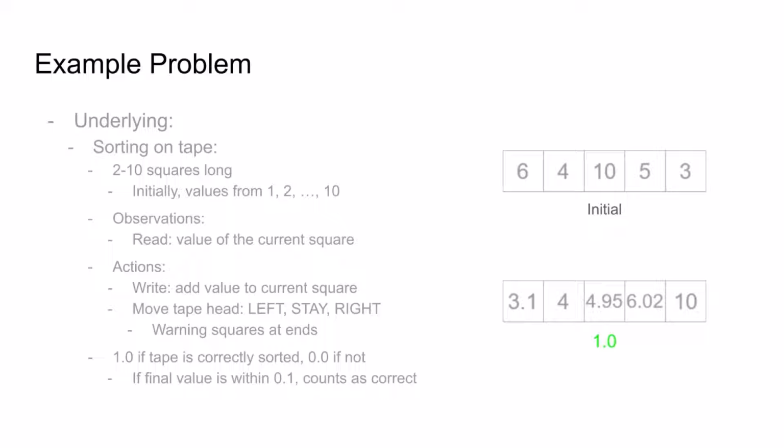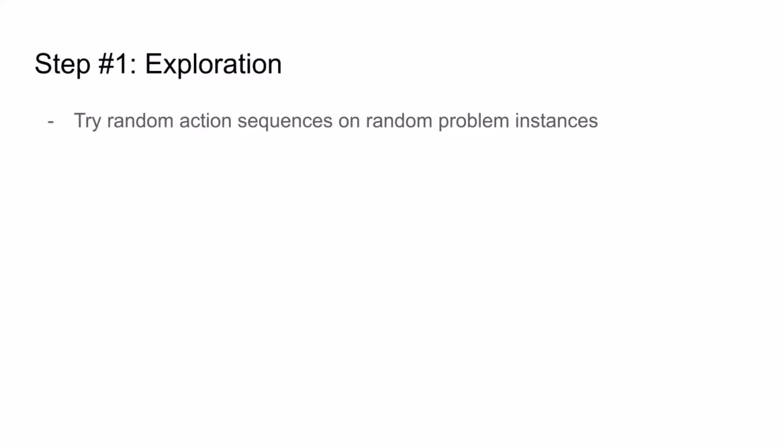So let's get started. The first step in the mechanism is what I'll call exploration. And this step should be fairly intuitive. Initially, we don't really know anything. So there isn't much else we can do besides randomly trying different action sequences and seeing what happens.